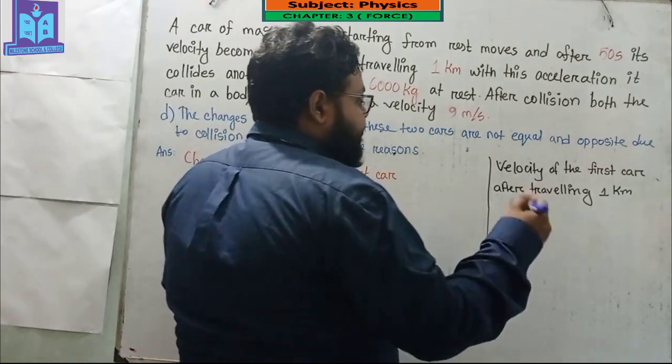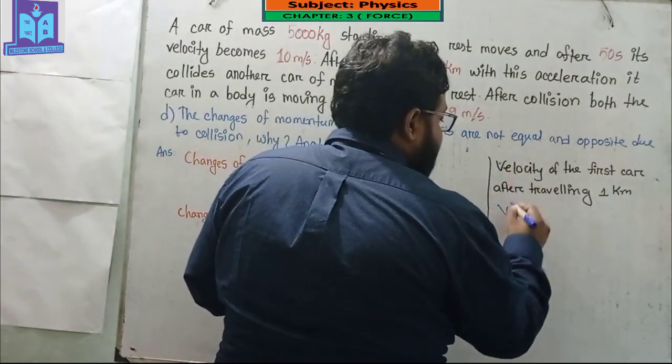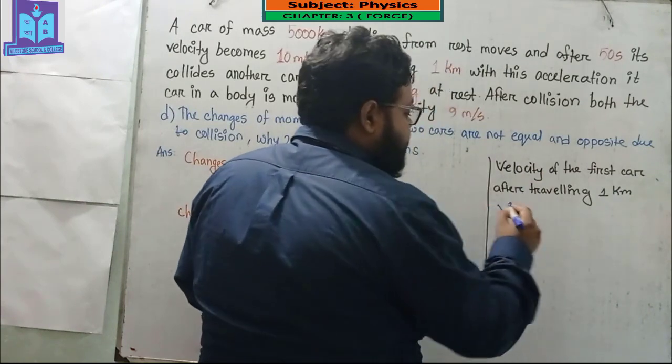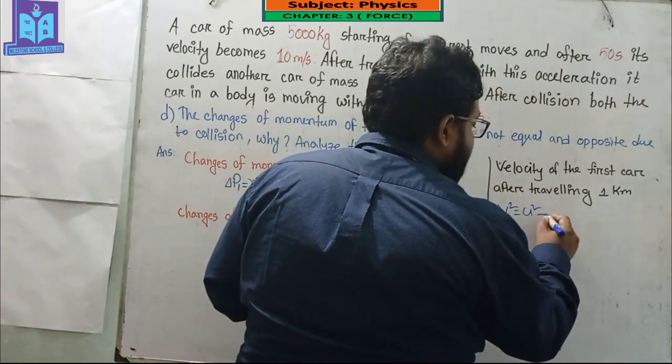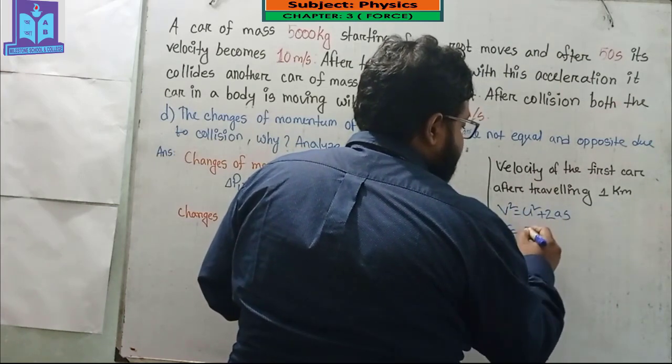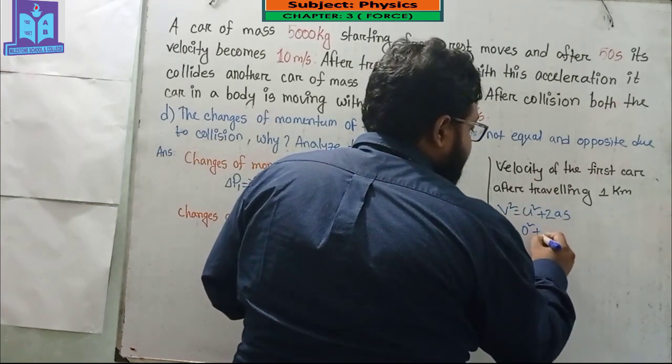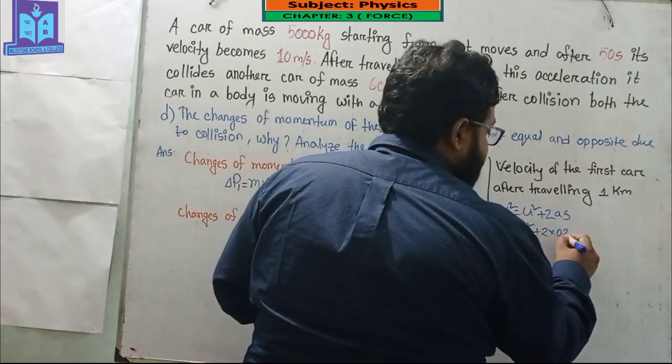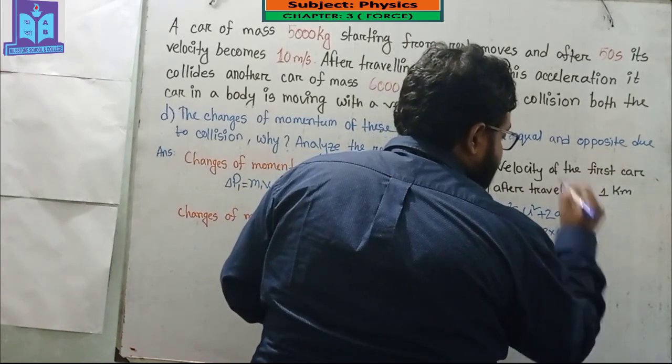Using all of these given values, the final velocity v² = u² + 2as, where v² = 0² + 2 × 0.2 × 1000.